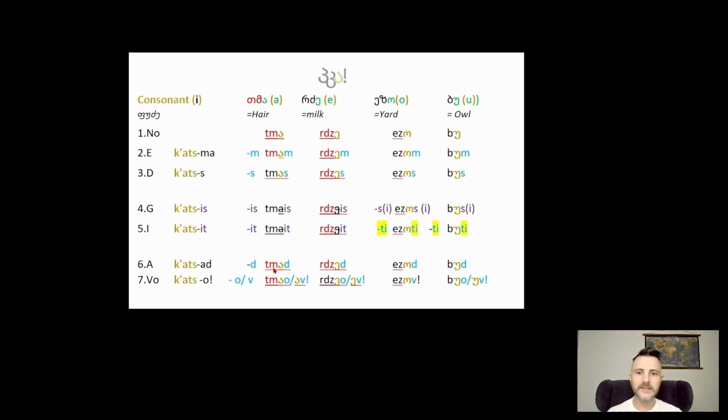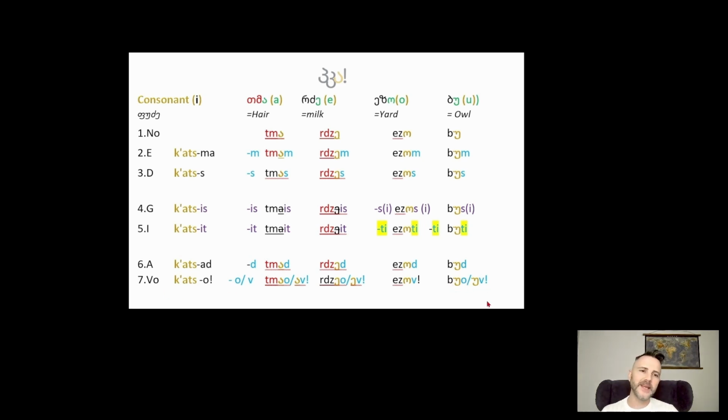In the vocative case, again, we know that we can add an O. So, cats becomes katso. So, tmao, rdzeo, ezo. You see, ezo has had enough. Already has an O, doesn't need another O. Done with drinking, wants to have one final cha-cha schnapps at the end of the party and takes a v, very fancy. And then bu, buo, or then bouf.